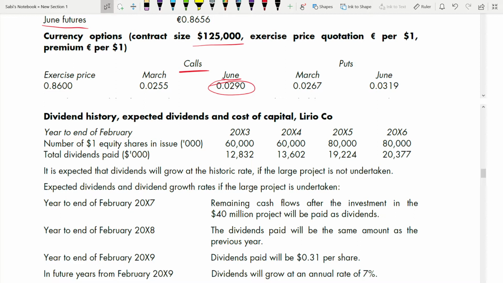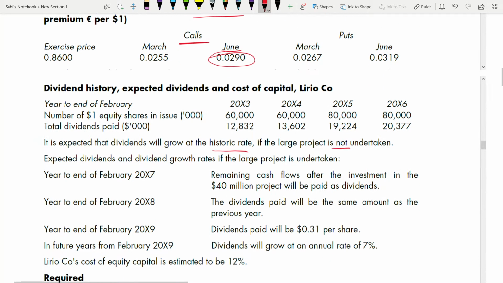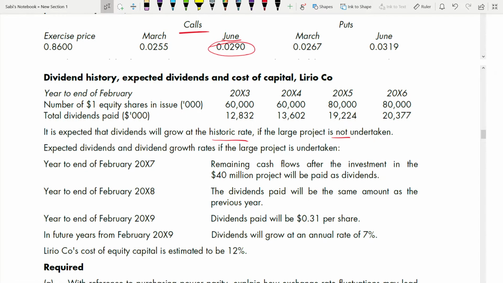It is expected that dividends will grow at a historic rate if the large project is not undertaken. So it will grow at the historic rate if not undertaken. Here itself they have given expected dividends and dividend growth if the large project is undertaken. And the cost of equity capital is estimated, so you have been given the cost of equity capital. If it is undertaken, what will happen in 2007, 8 and 9 and in future years from February 2009. This is upcoming, but we'll read that later. First we'll do it without, if the project is not undertaken.